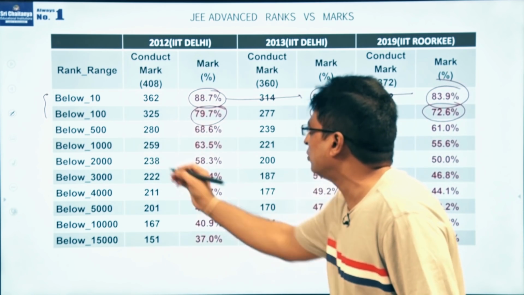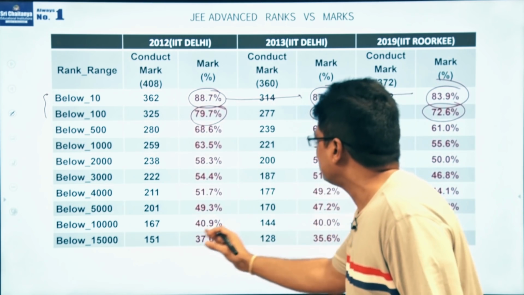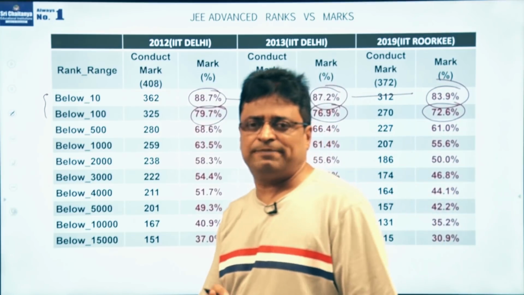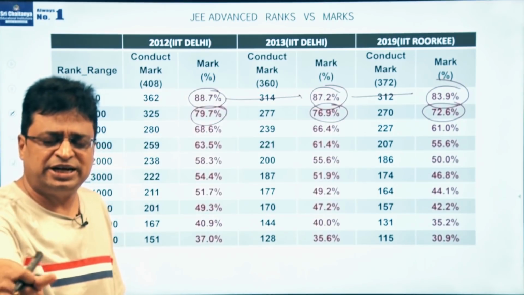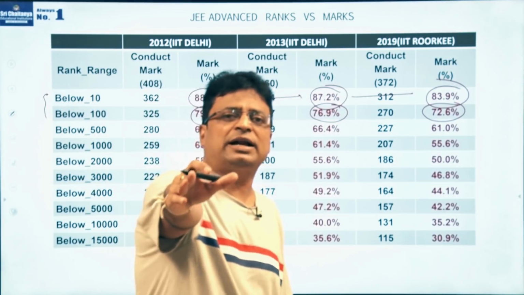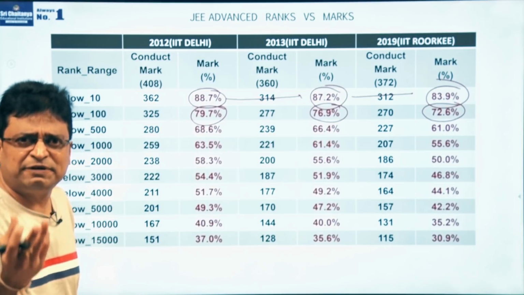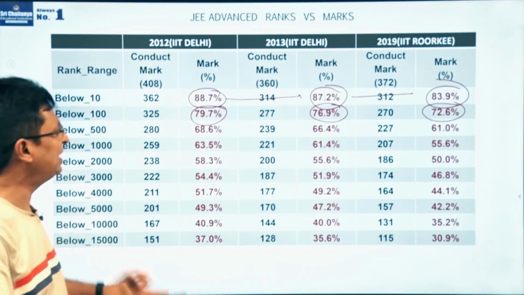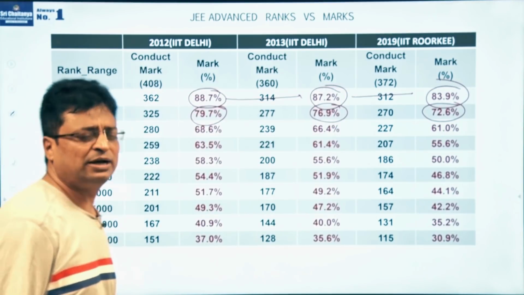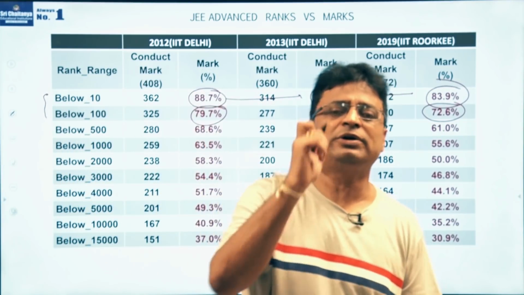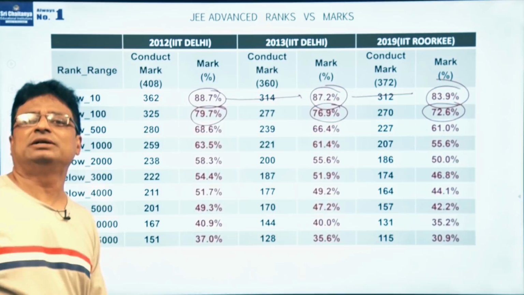If you are aiming for a rank below 1000, you need to get more than 65% of the marks, and for below 5000, you need to get more than 50% of the marks. So my final suggestion is, if you are getting more than 50% of the marks, damn sure in JEE 2020 you will get a rank below 5000. If you are getting more than 65% of the marks, you should get a rank below 1000. If you are getting more than 80% of the marks, you should get a rank below 100. If you are getting more than 90% of the marks, you should get a rank below 10. This is the statistics that I am providing for you based on the previous information.